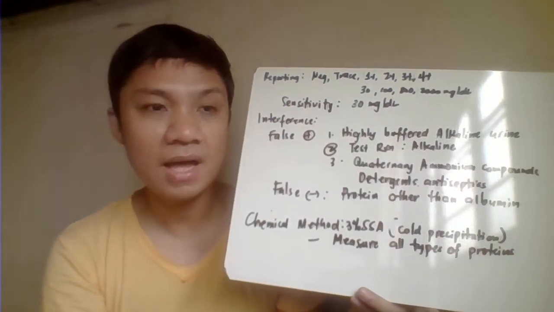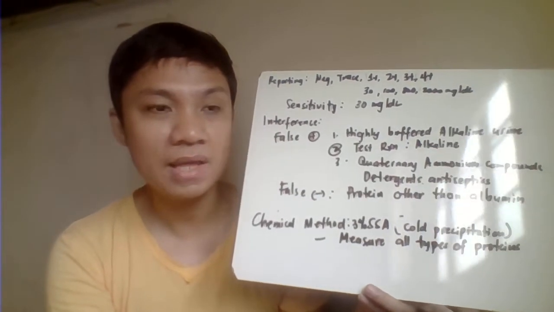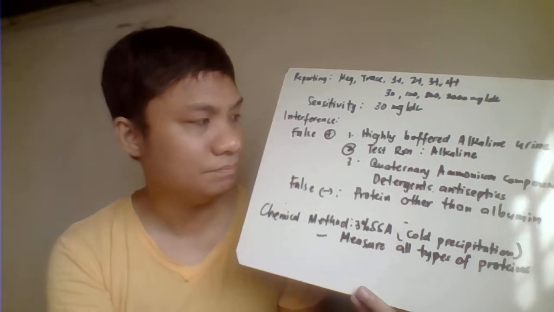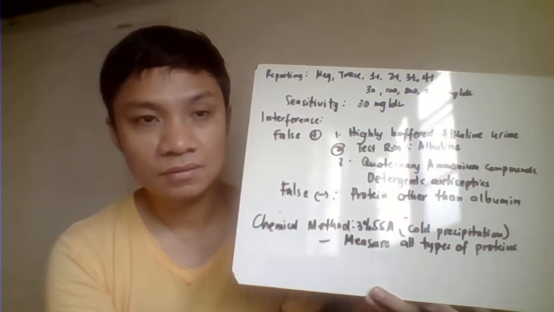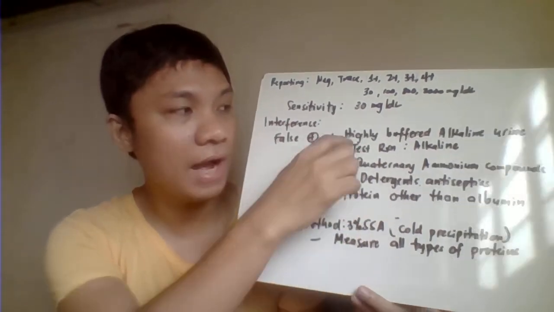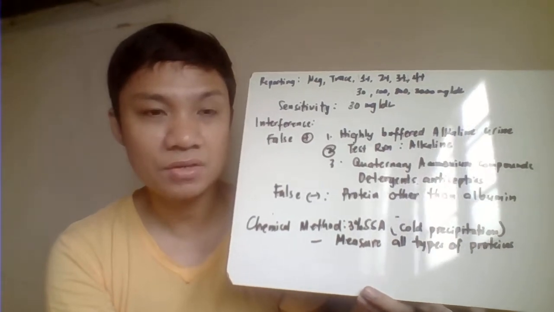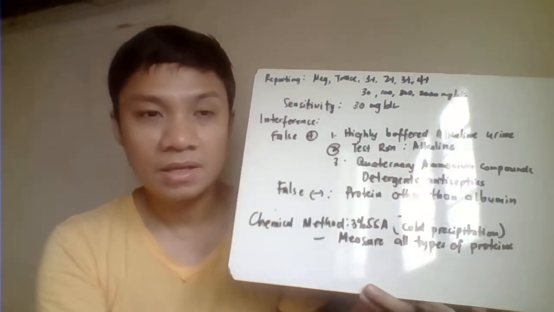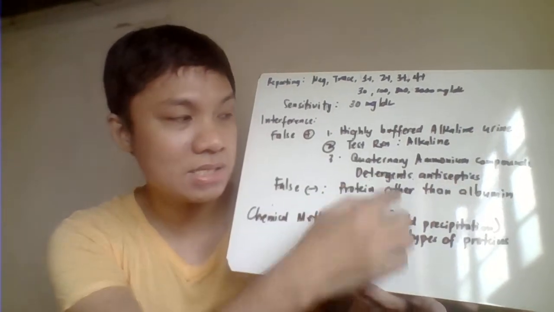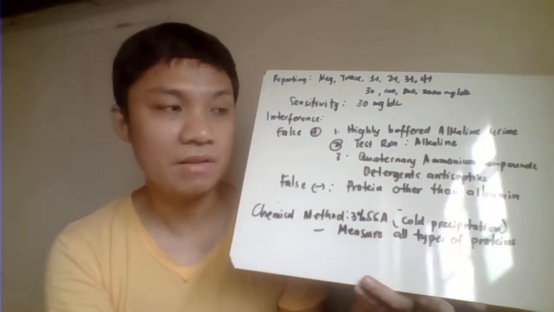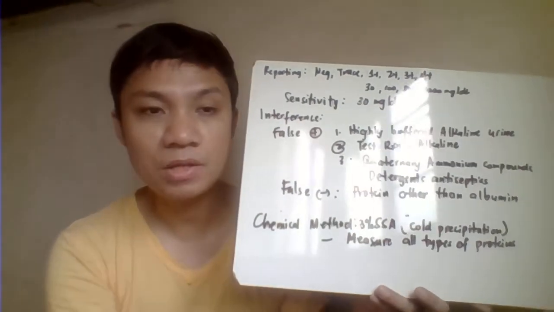Okay, then we have here the interferences with the reaction in your reagent test pad for your protein. First, we have the false positive result. False positive result is due to your highly buffered alkaline urine. So another one, you try to carry the reaction in an alkaline pH. Another one, the presence of quaternary ammonium compounds, antiseptics, and detergents also give false positive results. False negative, pag may protein ka pero ang protein mo hindi albumin.